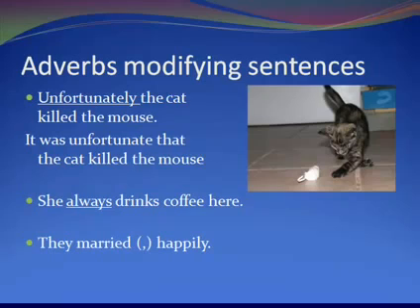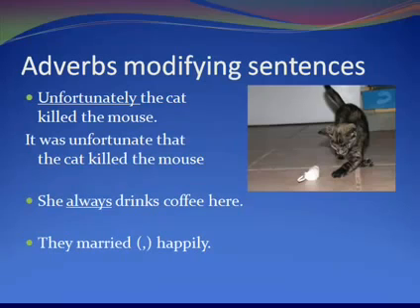Now, because adverbs can either modify sentences or verbs, sometimes you get sentences that are ambiguous, that have more than one meaning, depending on how we interpret the adverb. So if you think about they married happily, that can mean that the way in which they married was happy, so they were both smiling with big smiles.